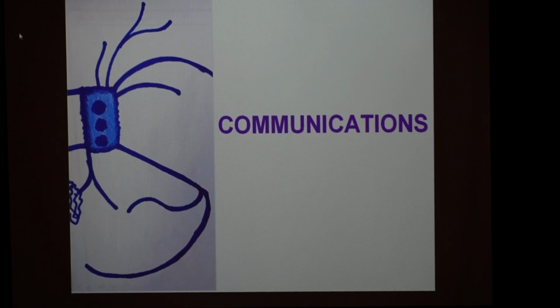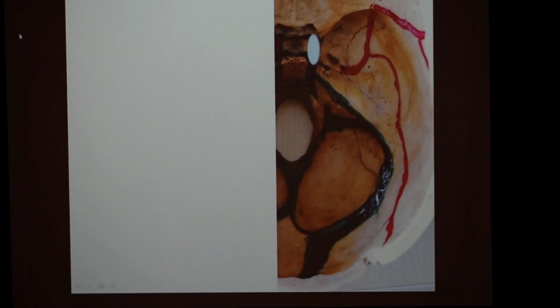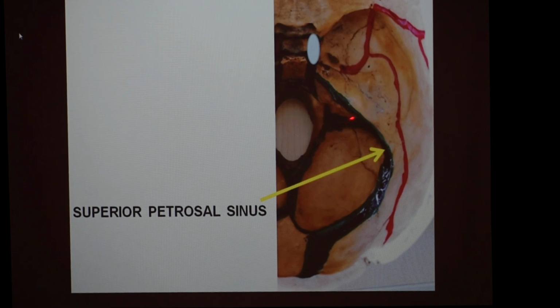Where does it drain into? So they are called the communications of the cavernous sinus. Coming back to the old diagram, this is the location of the cavernous sinus, as you can see here. From here the blood can pass through the superior petrosal sinus and drain into the transverse sinus. So the first communication is through the superior petrosal sinus into the transverse sinus.